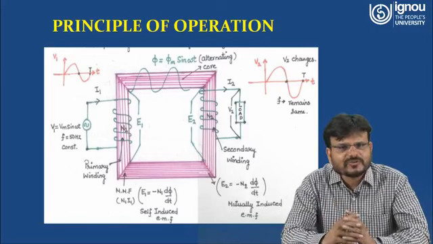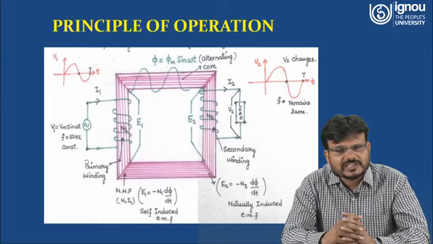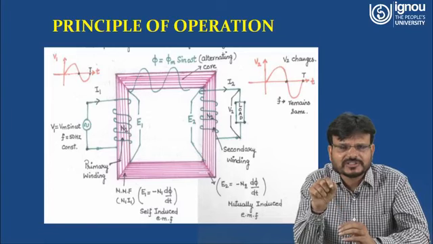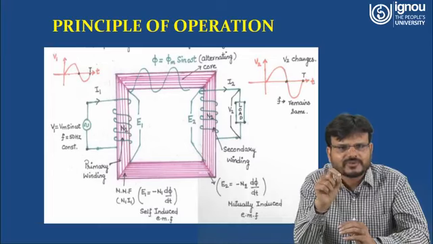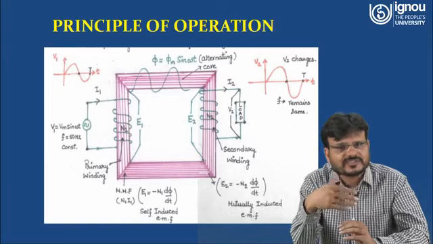So as per Faraday's law, what happens? Faraday's law states that rate of change of flux induces EMF. Here flux is changing because it is sinusoidal. If you are comparing with respect to time, at time t equal to 0, this V1 voltage is 0. At t by 4, the magnitude is maximum. Then at t by 2, this voltage is 0. At 3t by 4, the voltage is again negative, and at t, again the voltage is 0. That means with respect to time, the magnitude of voltage is changing. If voltage is changing, that means this flux is also changing.